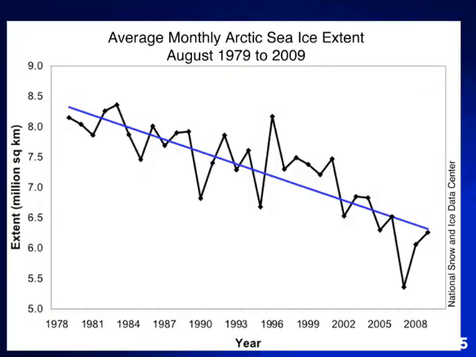Here's another graph that shows the average monthly Arctic sea ice, giving you an idea, and this is summer, so this is when it would usually be the most melted. So we're looking at August here, and if you look along this curve, what you see is a general downward trend. And I don't have more recent data for this, but I can tell you that it has not improved.